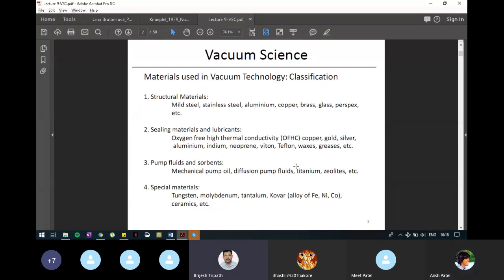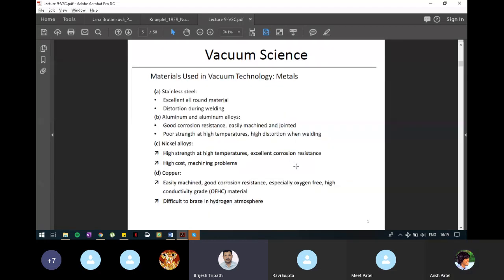Sorbent pumps, where there is absorption when we sputter titanium and we deposit the titanium layer in which many gaseous molecules get trapped. That pump you remember? That is the sputter ion pump. So there we use titanium actually. Titanium is used in vacuum systems, but titanium is not used for making structures or making the body of the chamber. That is related to its strength and cost. I hope it answers.